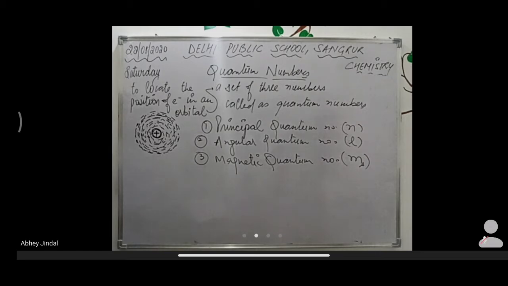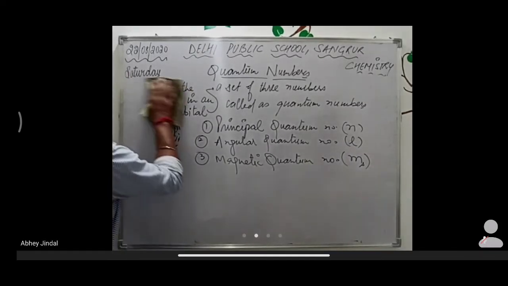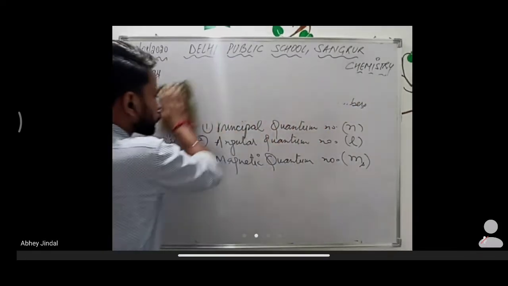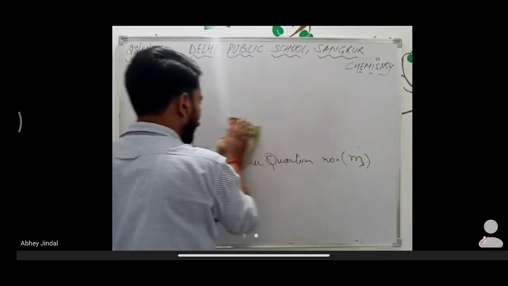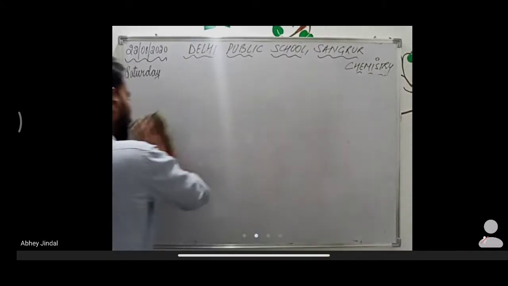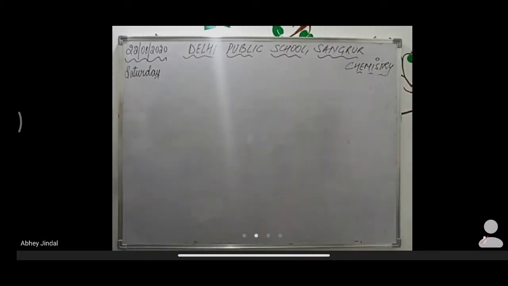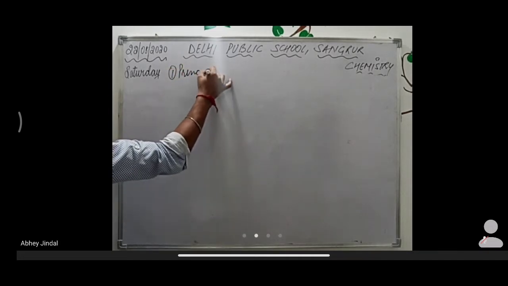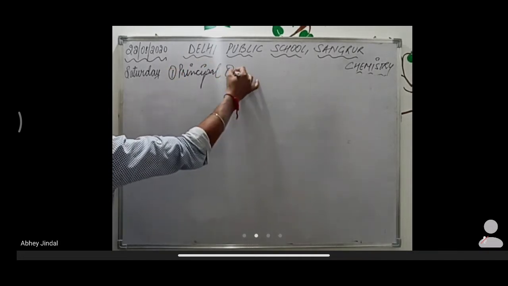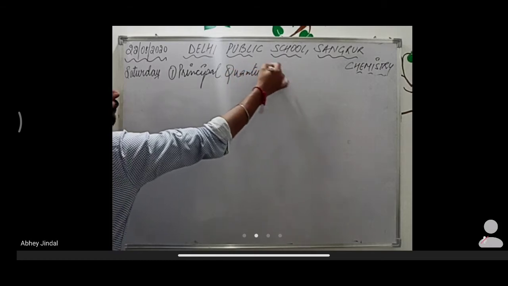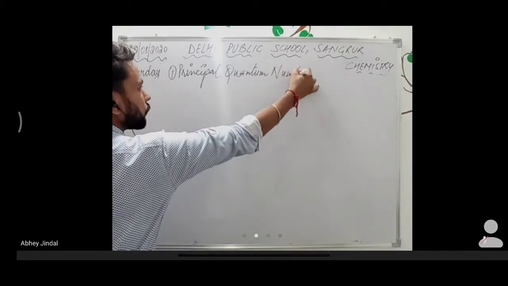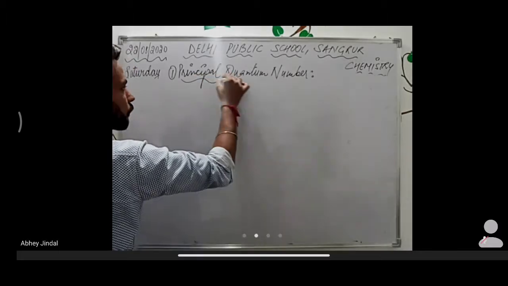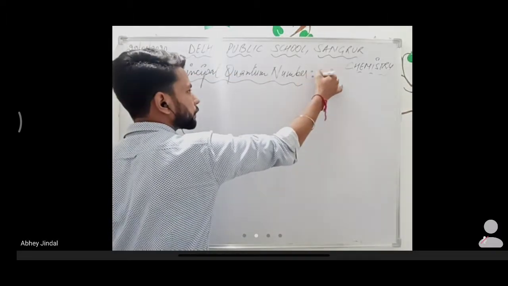Now first we are going to discuss the principal quantum number and how to locate the position of an electron in an orbital. The first one is the principal quantum number. It tells us about the average distance of the electron from the nucleus actually. So first is the principal quantum number, that is n.